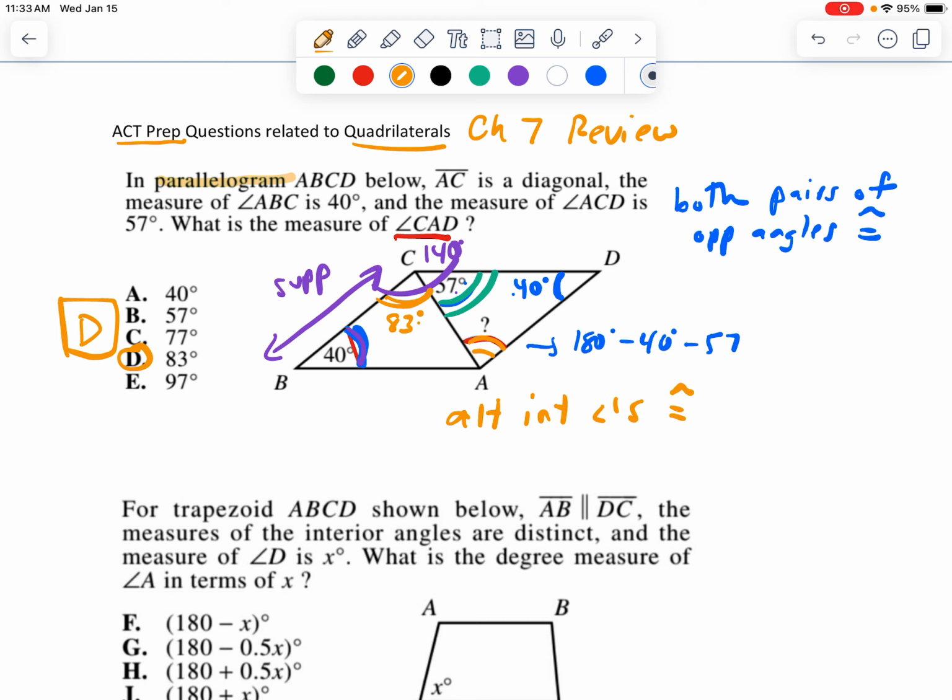Even another way you could do this problem is if you recognize that these angles are supplementary as well. You could say that if this is 40, this entire angle is 140. And then if this is 57, this is 57 because of alternate interior. So either way, any of the three, you would get the answer of D, 83 degrees.